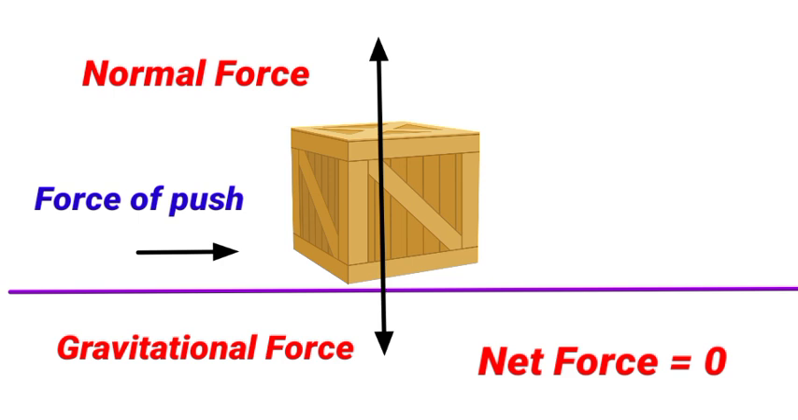Now suppose we push the box in this direction lightly. There will be one more force, that is the force of our push. Since we have pushed it lightly, this heavy box will not move at all. And this is because of another force which comes in the opposite direction of our push, and this force is called force of friction.